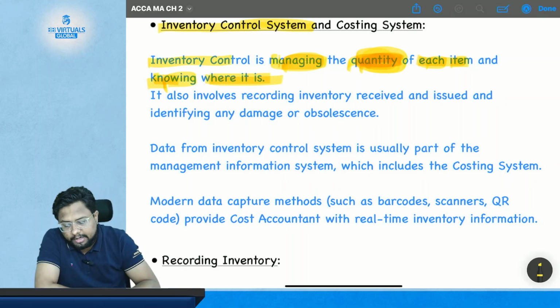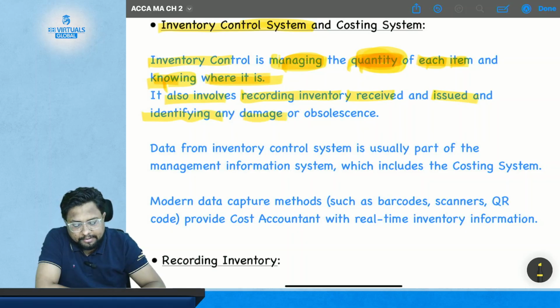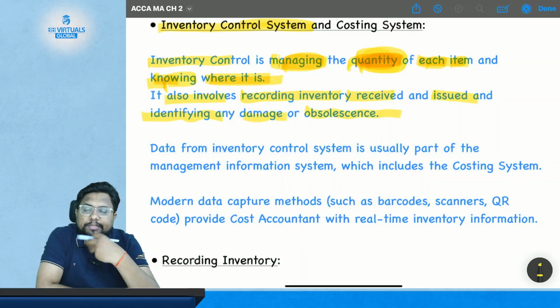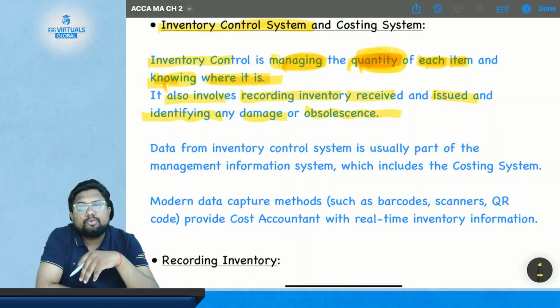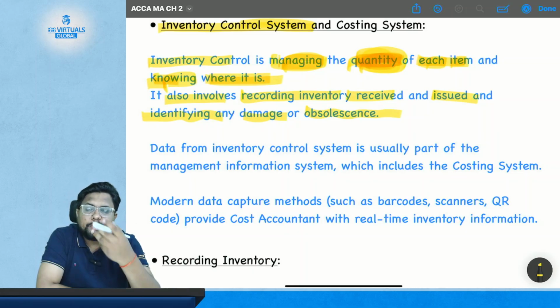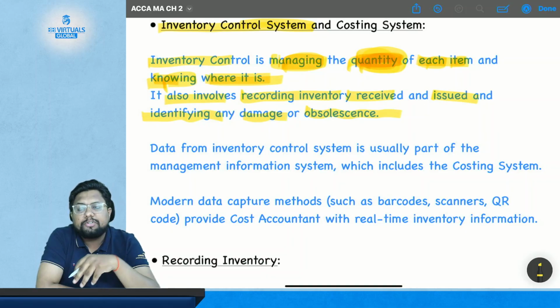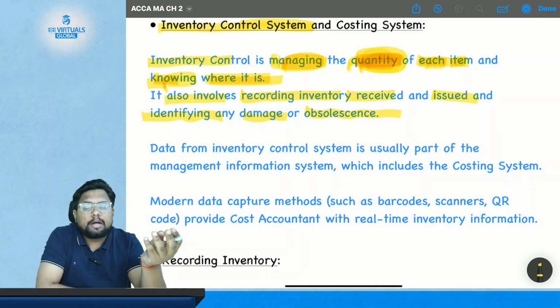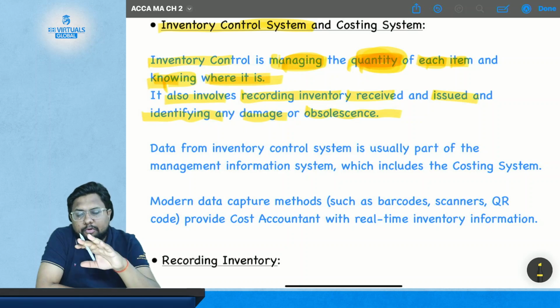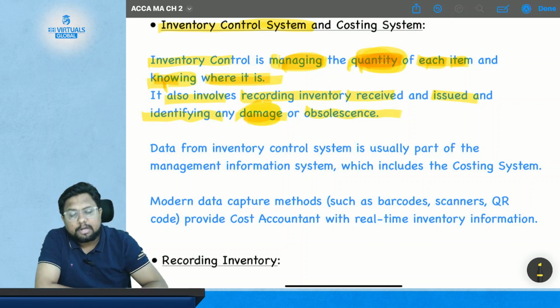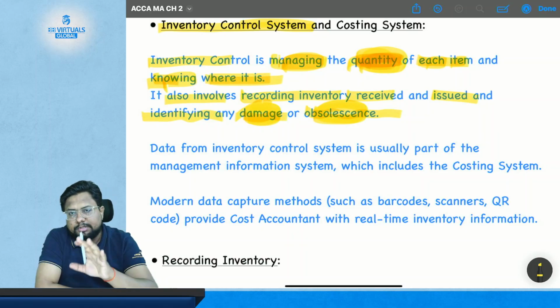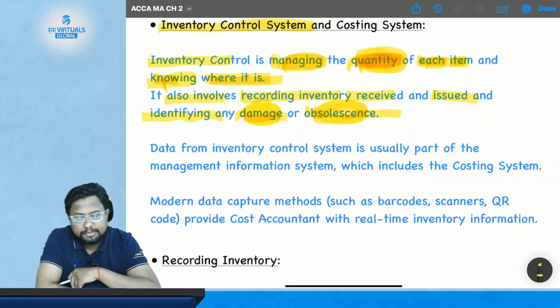It also involves recording inventory received and issued and identifying any damage or obsolescence. Every time you receive or issue the material, you will also know whether your material has been damaged or become obsolete, because every time your material passes through the system, it also checks whether it is in proper condition or not. It will remove the items which are not in fit condition. So you will also know how much damage there is in your material, or how much of the material has become obsolete. This is also known through the inventory control system.